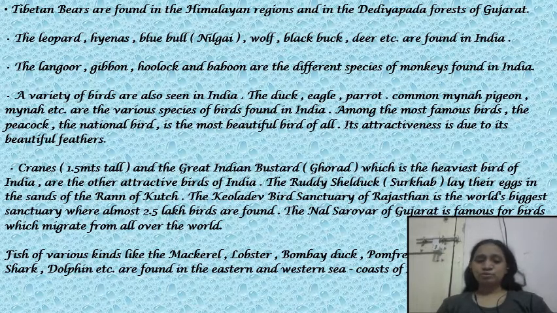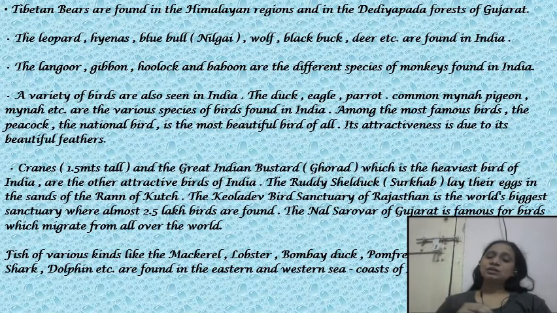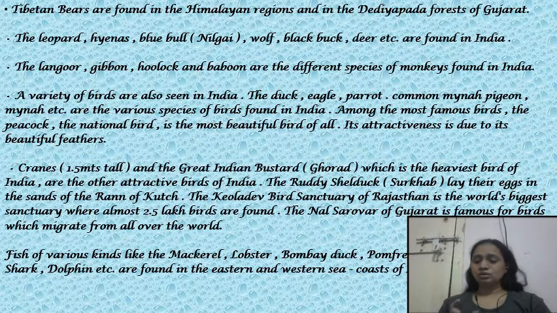Among the most famous, the peacock, which is a national bird of India, is the most beautiful bird of all. And its attractiveness is due to its beautiful feather. Cranes, which is of the height of 1.5 meter tall, and the great Indian bustard, in the local language we call it the ghorad, which is the heaviest bird of India, are the other attractive birds.